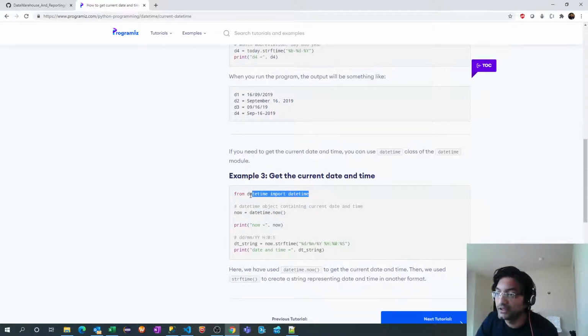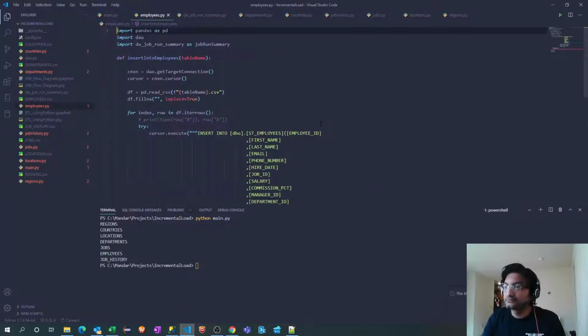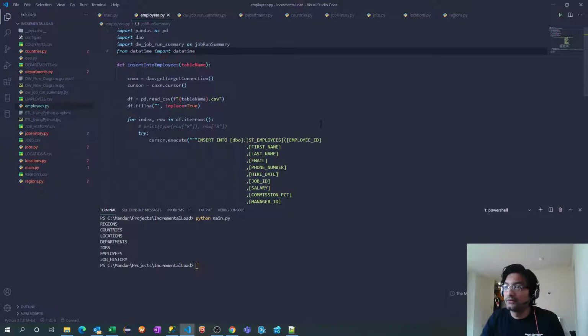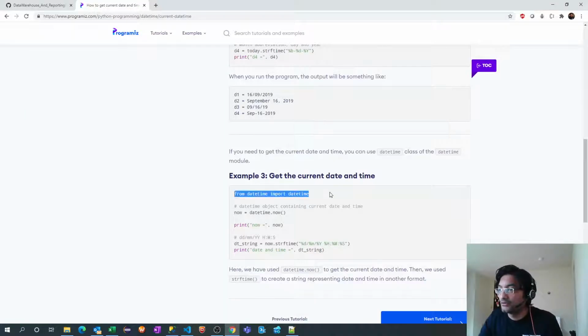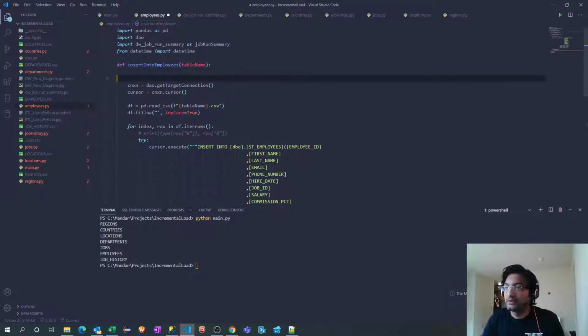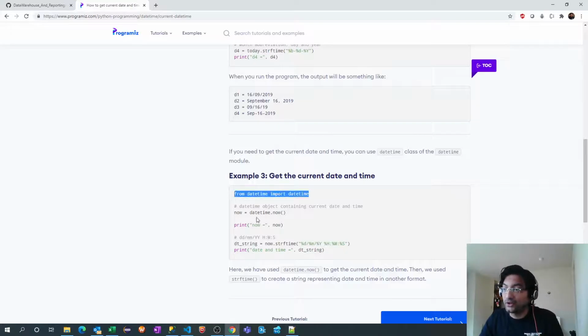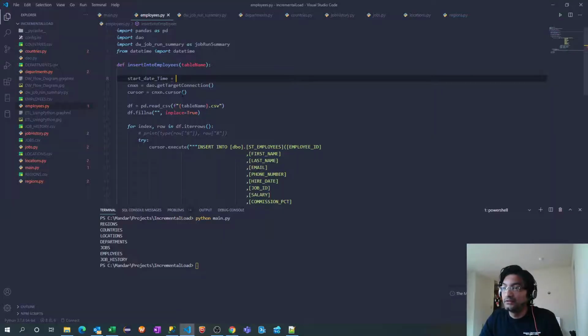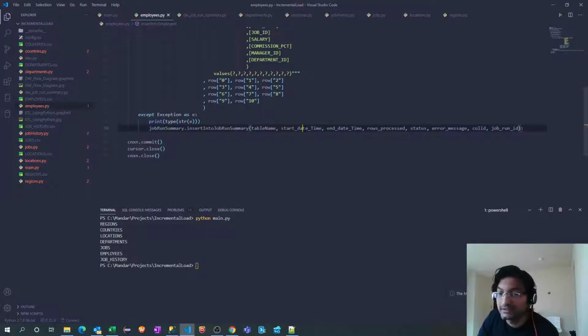So let's import this package first. And let me go back. I will initialize this variable at the very top. So my load is starting when I'm calling that function. Perfect.